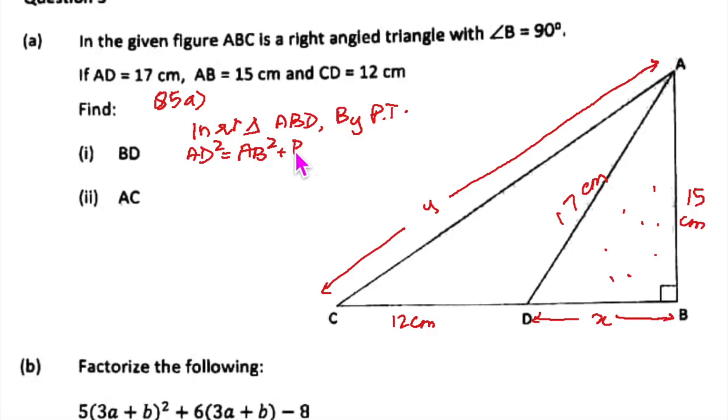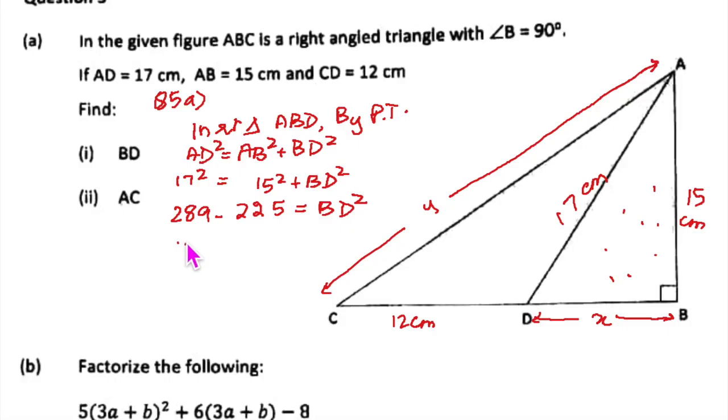So 17 square is equal to 15 square plus BD square, correct? So 17 square is 289 minus 225, and that is equal to BD square, means x squared. So your BD is going to be equal to under root, if you are subtracting, 64, which is equal to 8 centimeters.